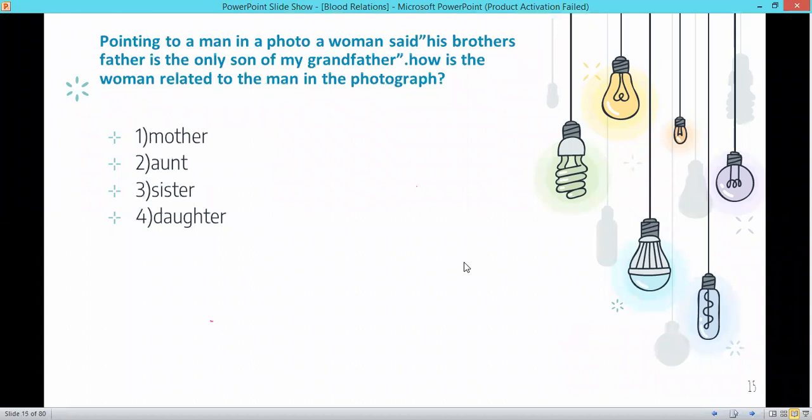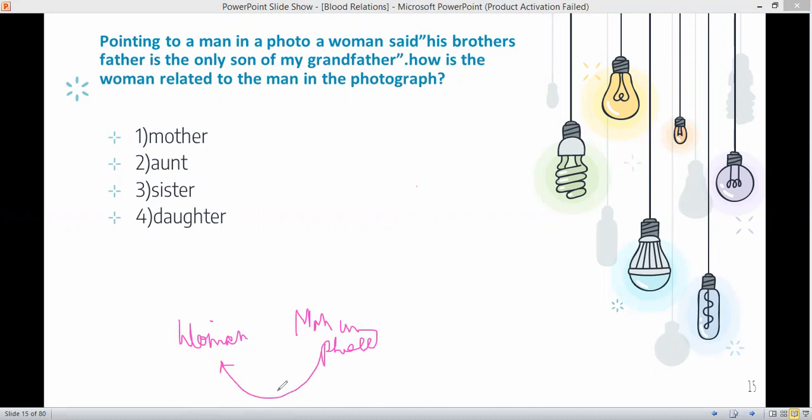Pointing to a man in a photo, woman said his brother's father is the only son of my grandfather. How is the woman related to the man in the photograph? So woman, let's start making the flow chart. We are talking about the woman here. She's talking about some man in a photograph. So I'm just writing man in photo. You can write the whole statement, whatever you like.